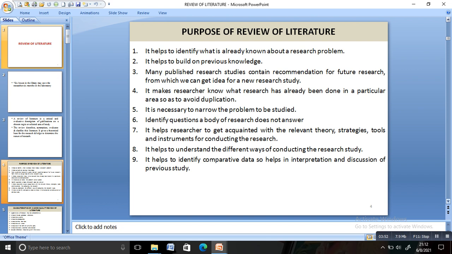It helps to avoid duplication. If you are not reviewing the proper literature and you are attempting to do the same work done by others, it is duplicative work. So getting a thorough literature search avoids duplication.